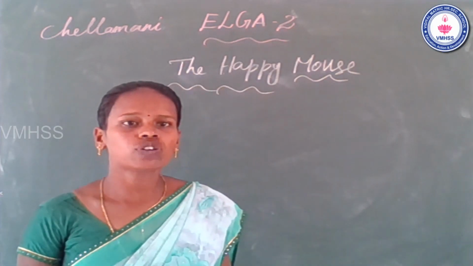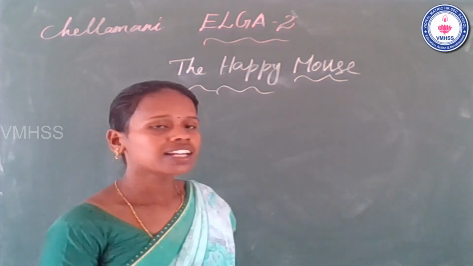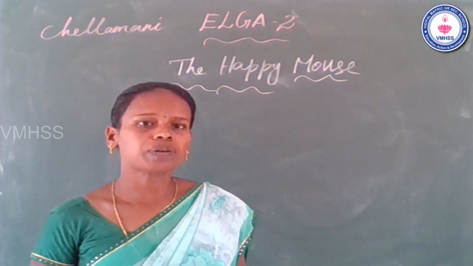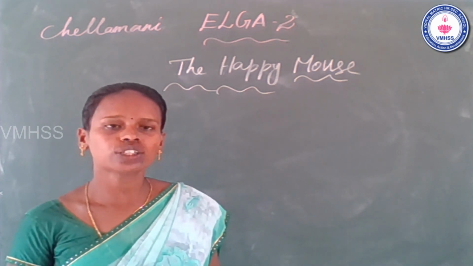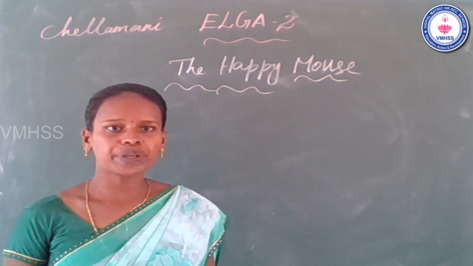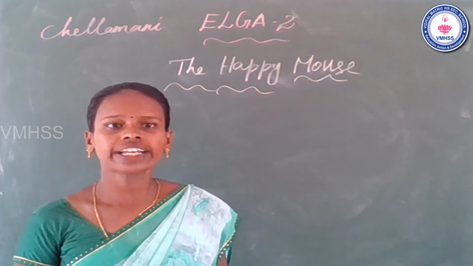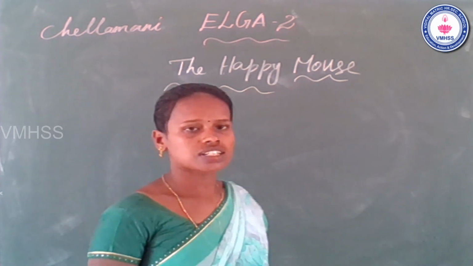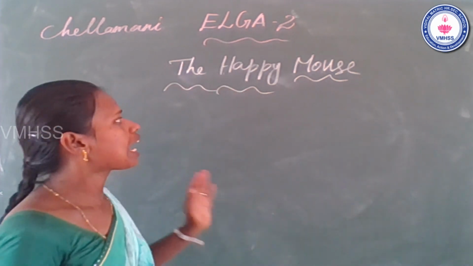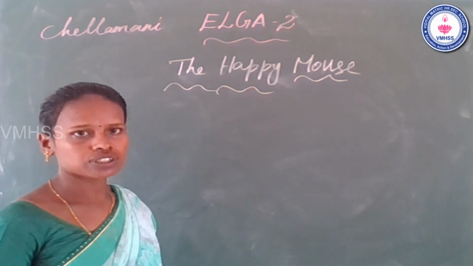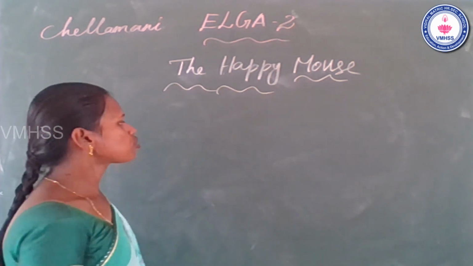Students, next we go to the next session. Okay? Reading and listening comprehension. In the last class we read the story The Happy Mouse. Today in class we look at the story The Happy Mouse. Okay, in brief. The title of the story is The Happy Mouse.